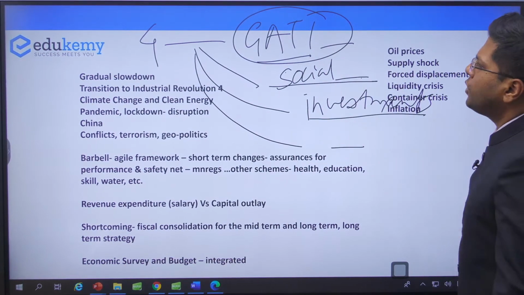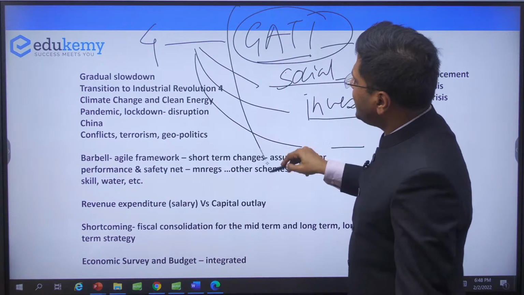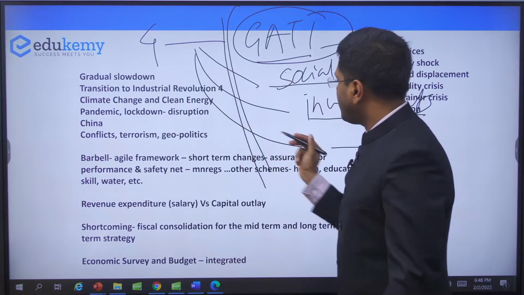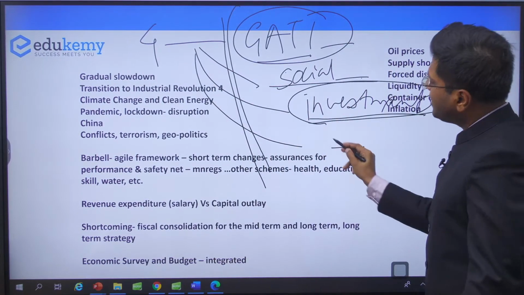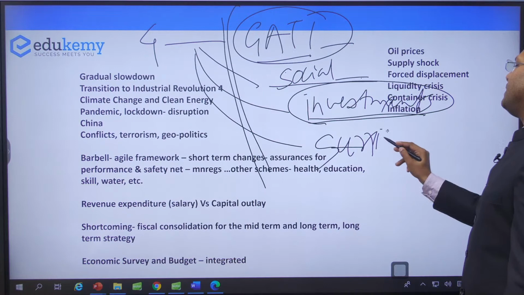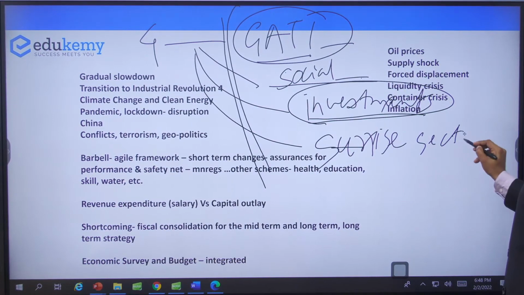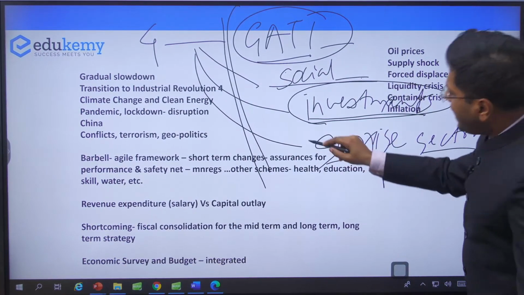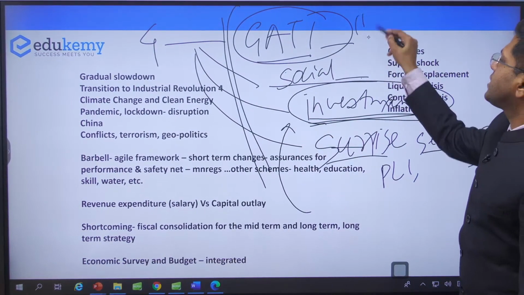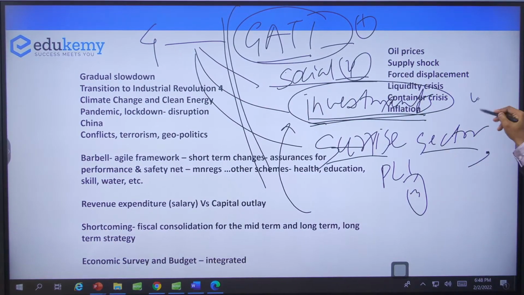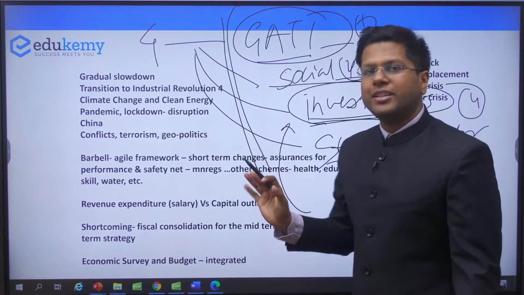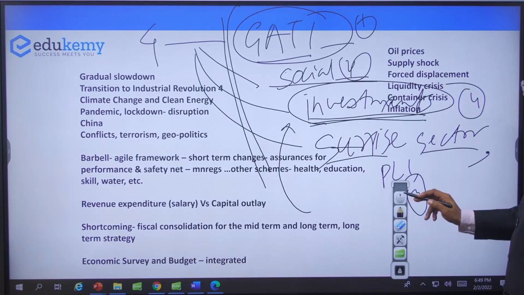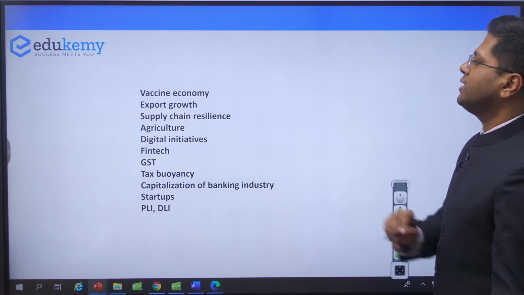We will discuss each of these four, and through these four you will quickly understand that each of them either focuses on short-term improvement. The fourth one was investment. The third one was sunrise sectors or investment in a particular field, right? Those PLI schemes, etc. All the schemes by the government, and how to rope in investment. This was the fourth part. First, second, third, and fourth. If you segregate each of them, they will become a part of the barbell strategy, either safety net or the increasing of maneuverability during these transition times, right?